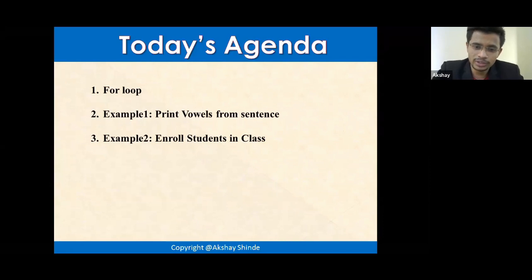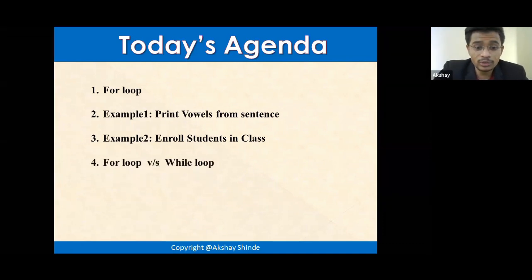The new thing, which I found on the internet, and this is something which I designed. And then we are going to see what exactly the difference is between for loop and while loop, why they are different, what is that one thing that separates them from each other. Then we are going to have our quiz, which Suraj was asking about yesterday. We are going to have that quiz today because there is something which can be tricky.